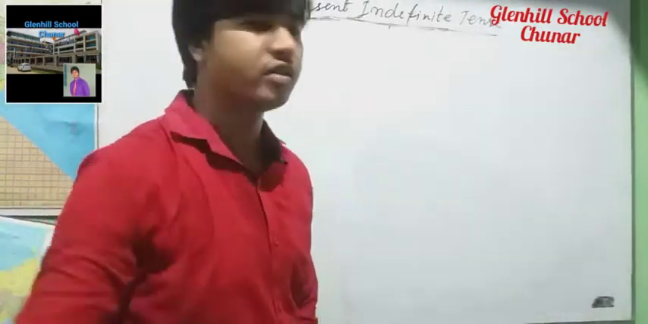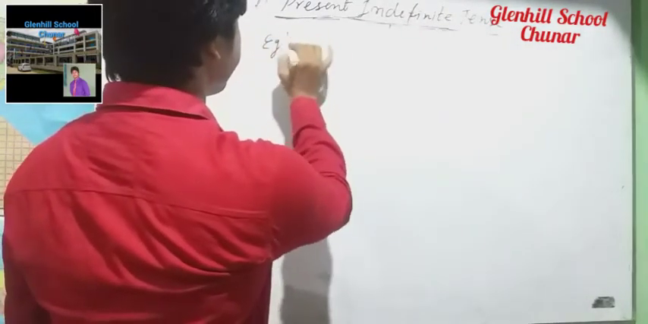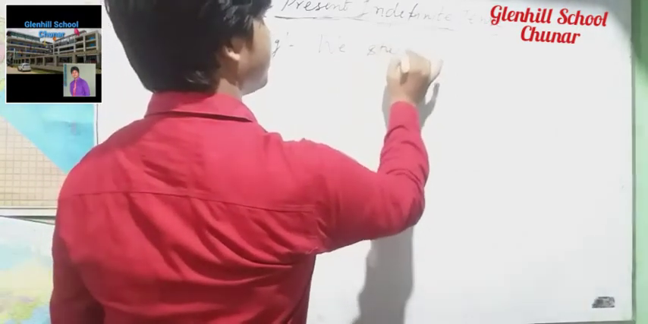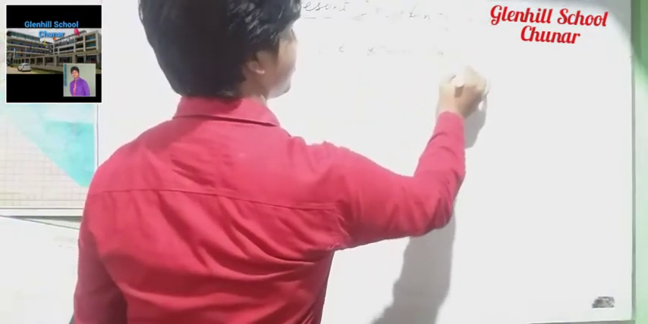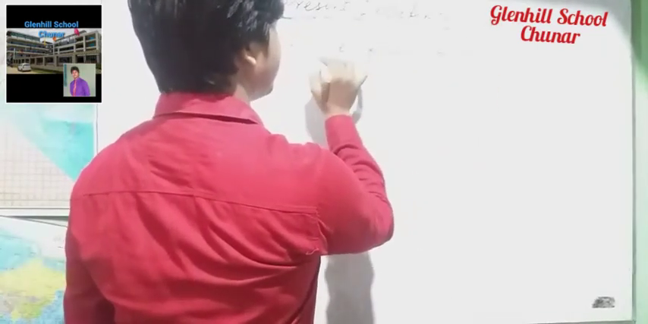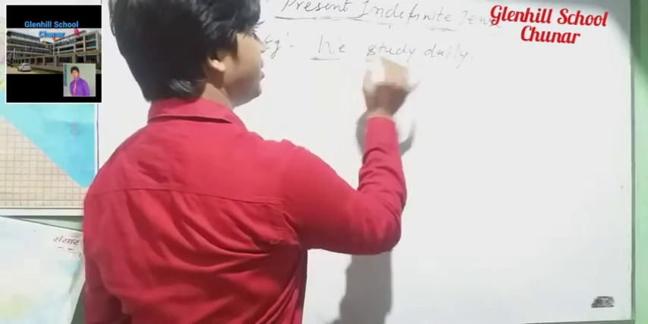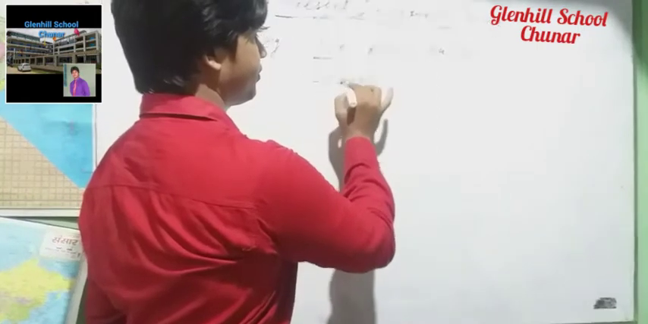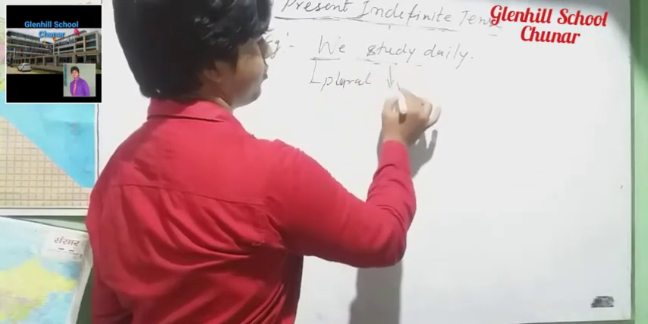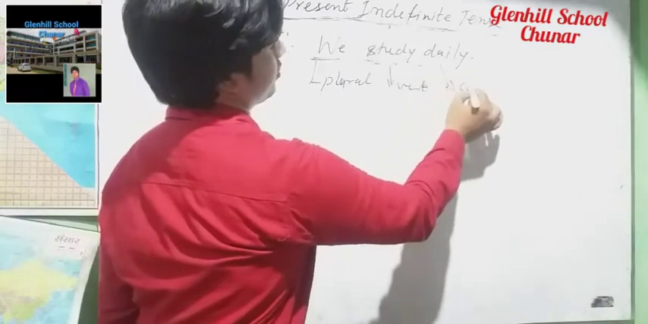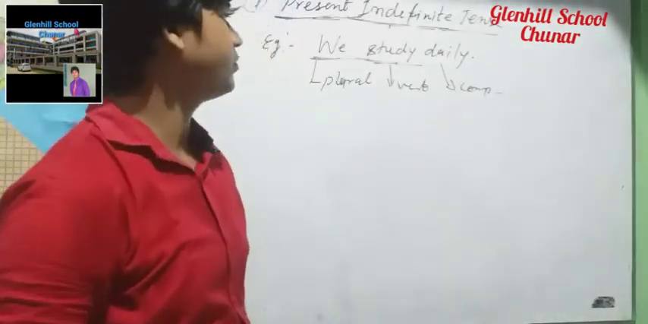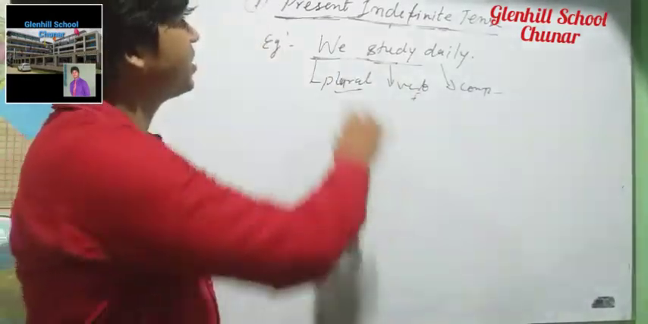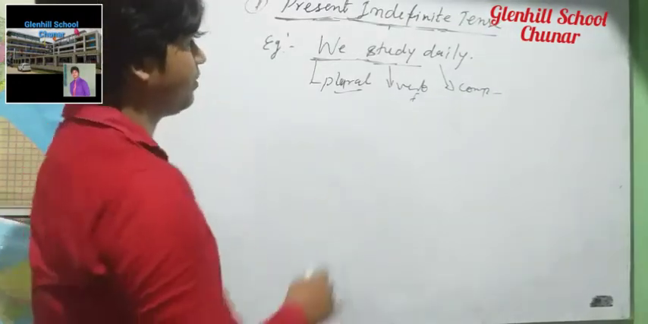I hope you understood it. Look at one more example of this. We study daily. Now I'm talking about this structure with an example, meaning we study daily. We is plural, study is the verb, and daily is the complement. So in this way we can say that this is a sentence of present indefinite tense with the help of this structure.